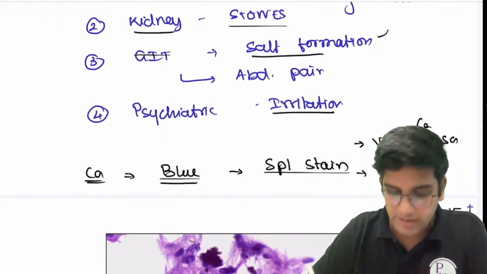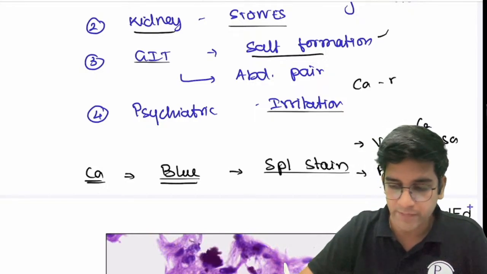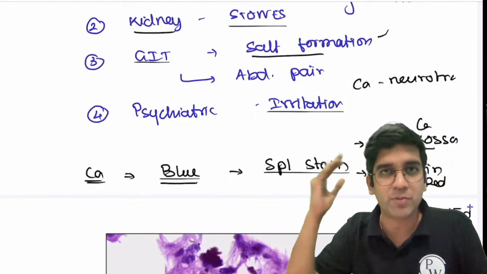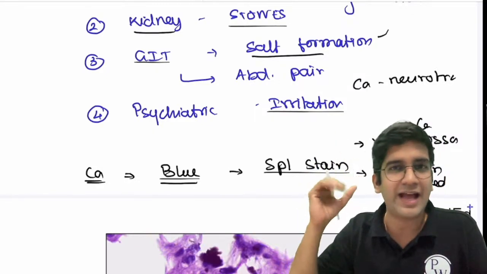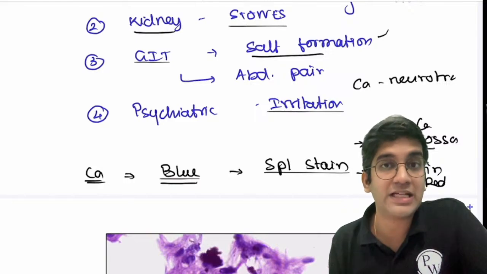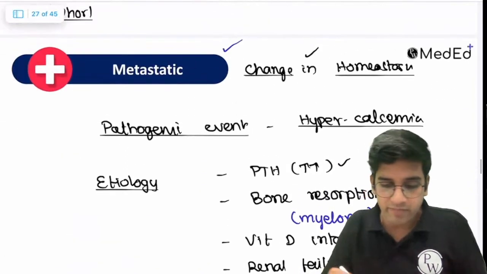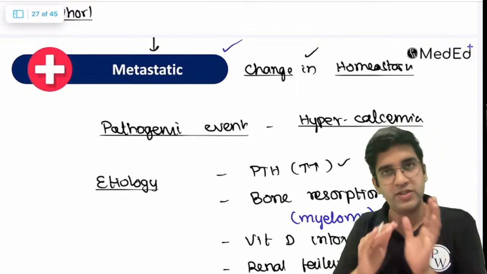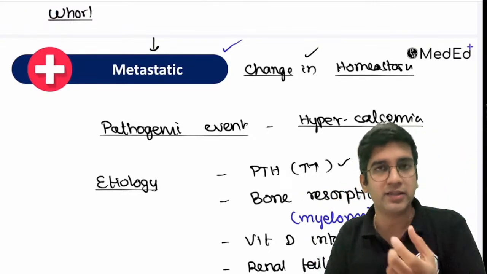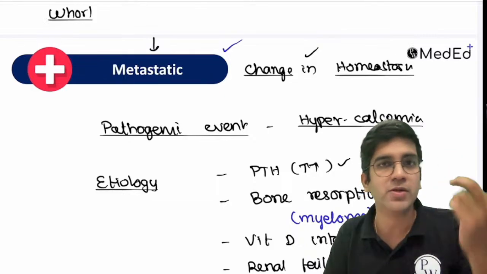Psychiatric problems also will be there, because calcium is a very important neurotransmitter. Because of hypercalcemia, the patient's neurotransmitter function will have a problem. The patient will feel irritated, anxious, and lots of changes will be there. So these are all the symptoms of metastatic calcification. Again, everything we extrapolated from the term metastatic, which means change in homeostasis, right? It's very simple. Try to connect. If you connect each and everything, it's much easier for you to remember in the long run.